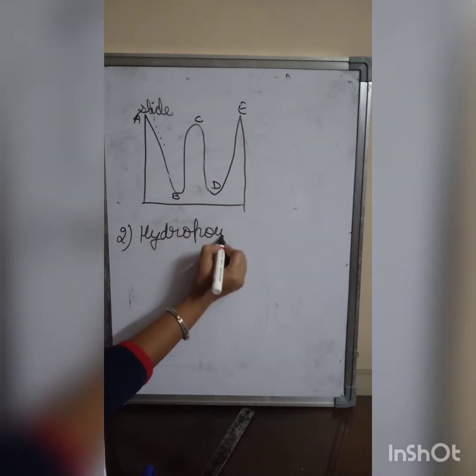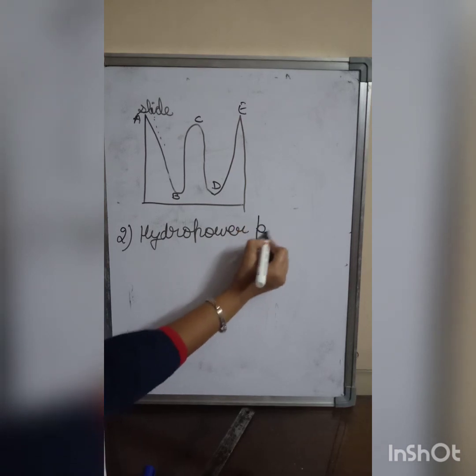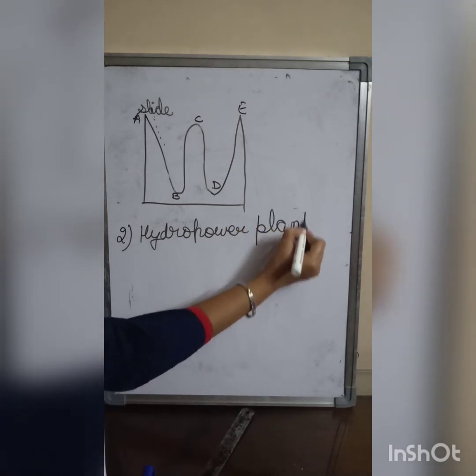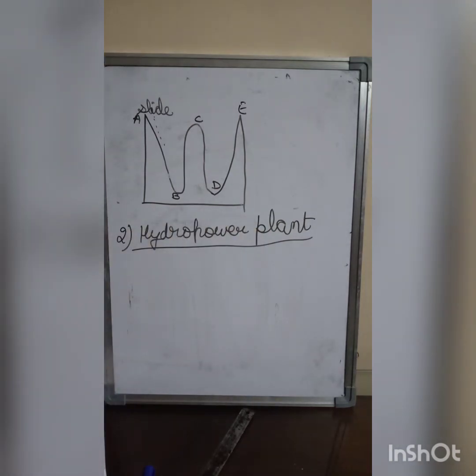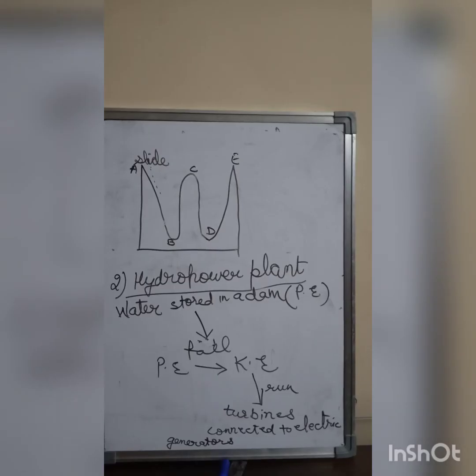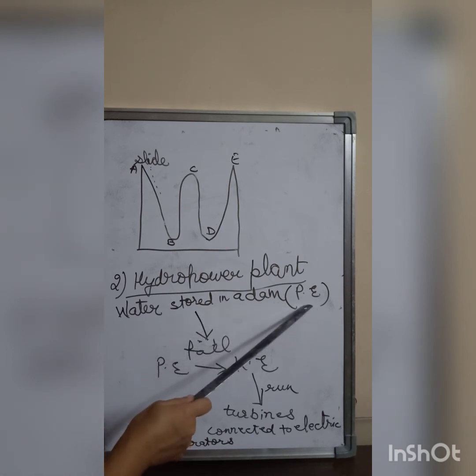Now come to our next example, which is the hydropower plant. Children, in a hydropower plant, what is going to happen, just listen. Hydro simply means water. As we know, water stored in a dam has potential energy.